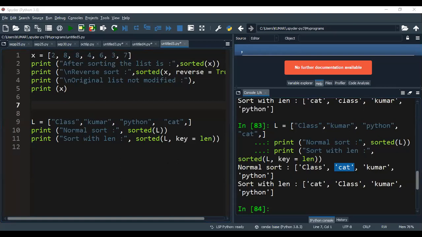So sorted also acts like a method. Now you can understand what the various parameters are. Sorted takes 3 parameters. Once again, sorted takes 3 parameters, but two of them are optional. Key is None by default, which means key will not be used. If you give key equal to len, then it will be displayed based on the length. Reverse is False by default. If I give reverse equal to True, it will automatically give reverse order. This is the sorted function in Python.